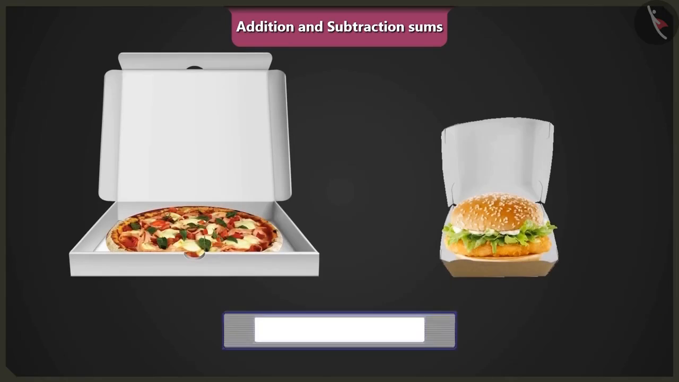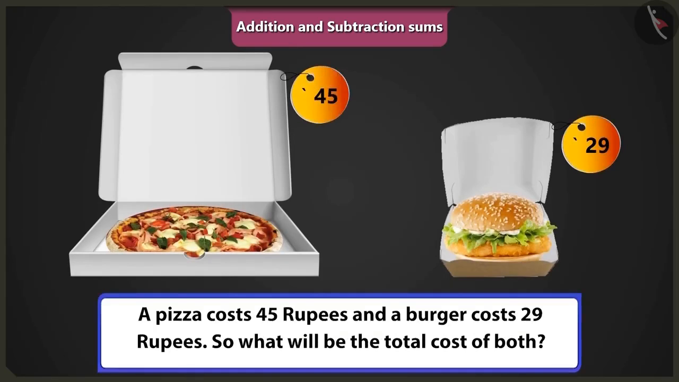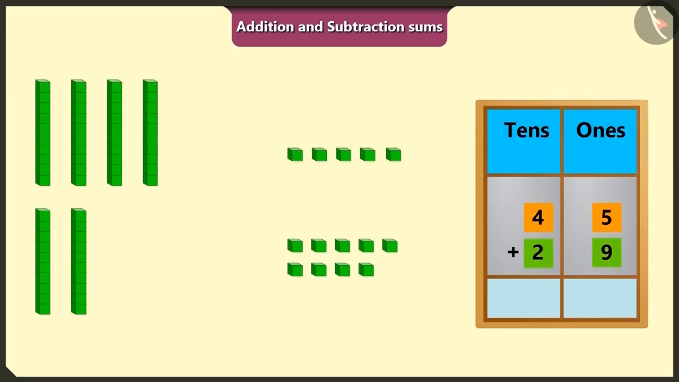Choo, pizza costs 45 rupees and burger costs 29 rupees. So what will be the total cost of both? Come on, let's put 45 and 29 in the box of ones, tens and do their addition.